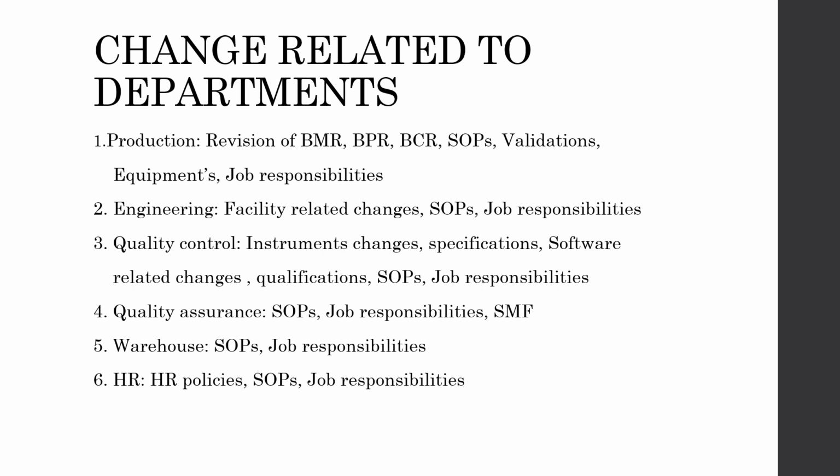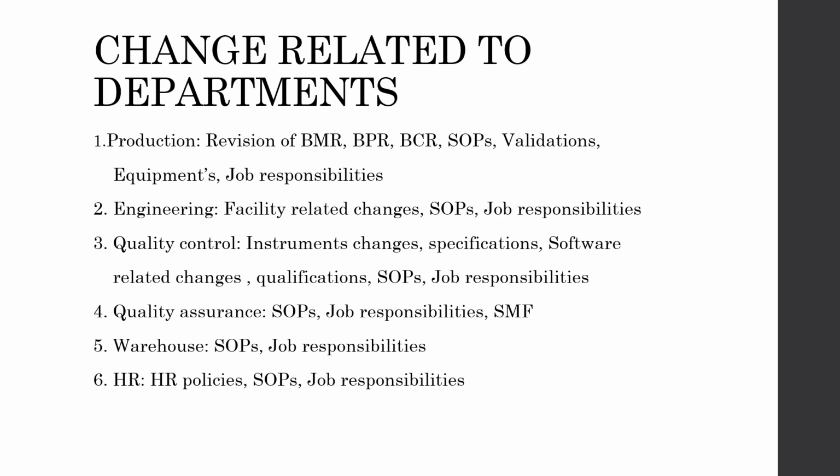So the cross-functional departments would see what are the changes that are happening to the existing as well as the new proposed changes, and they would give some suggestions, or some of the comments would be implemented by the cross-functional team. The cross-functional team to the quality assurance department would be production, engineering, quality control, warehouse, HR. So all these other departments would be the cross-functional teams to quality assurance in this case. So the inputs would be received from all the other departments and finally brought to the quality assurance department.